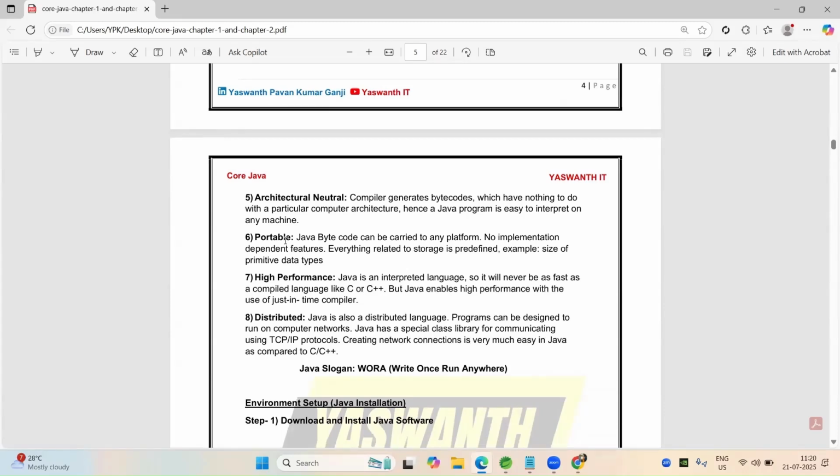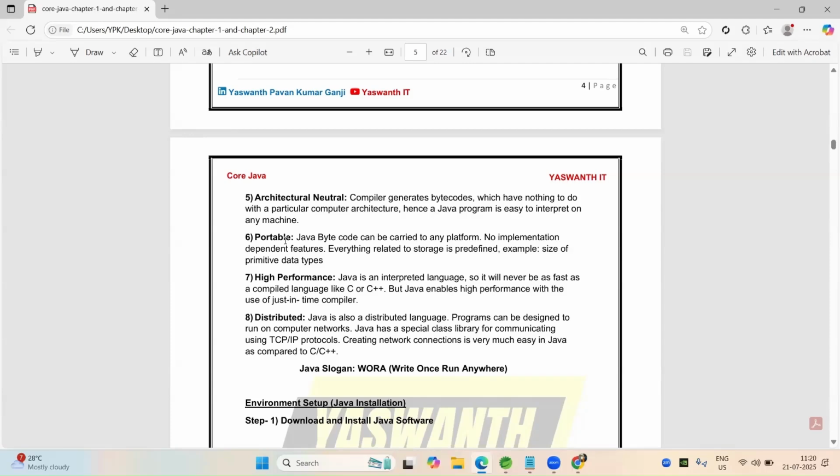What does it mean? Whenever our compiler generates bytecode, it will execute on all platforms, because every operating system contains a different JRE, and our bytecode executes in the JRE.